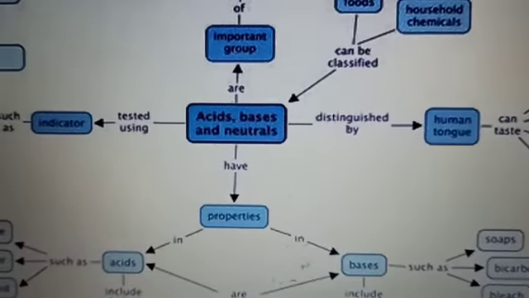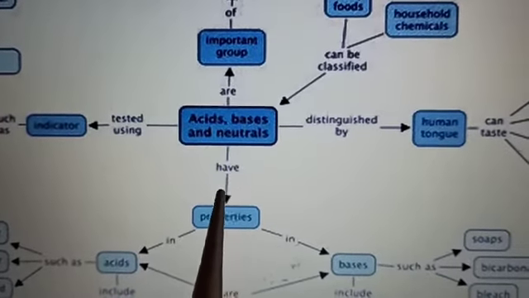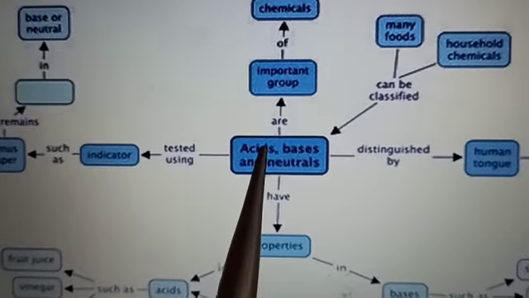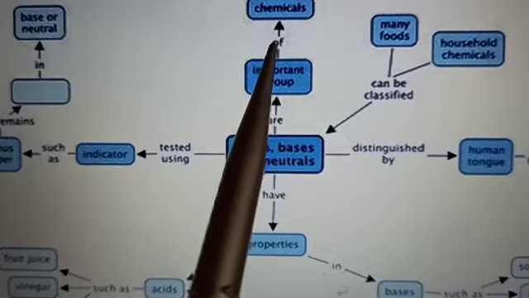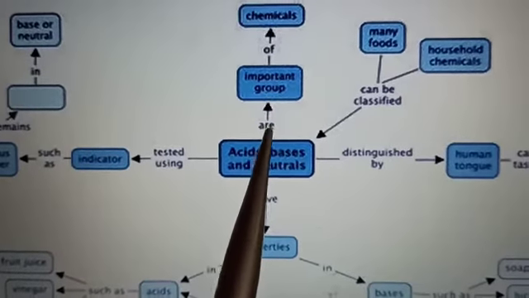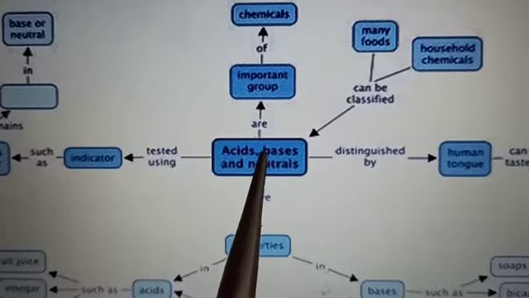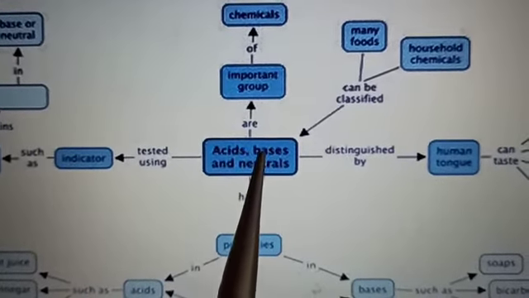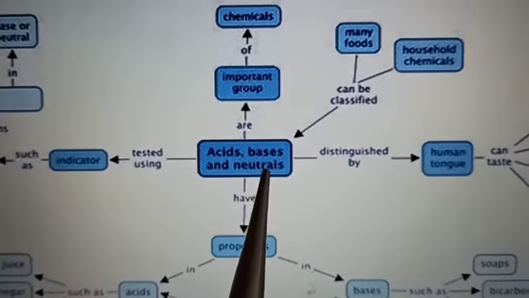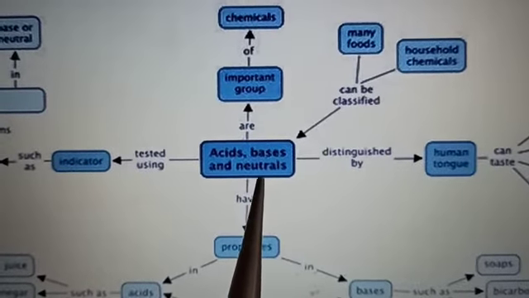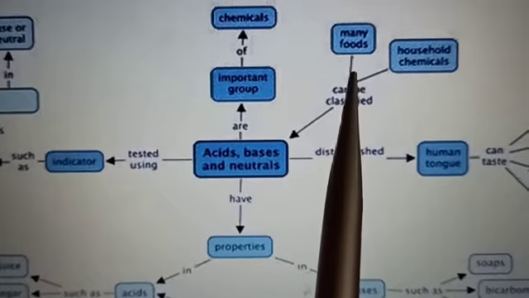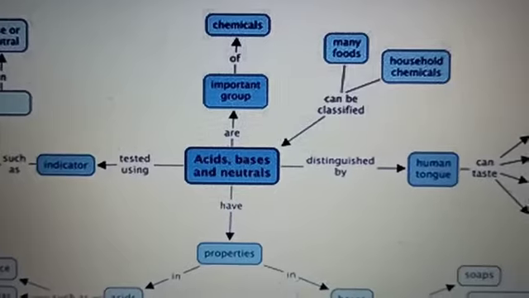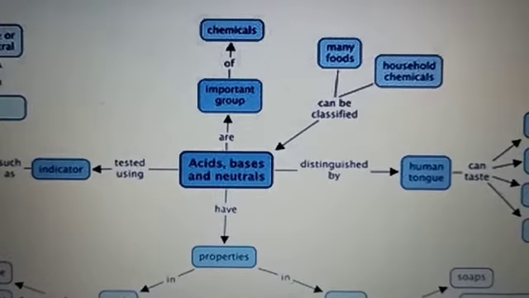See here, this is a chart and it is very interesting to learn in this way the acids, bases and neutrals. The chemicals of important groups are acids, bases and neutrals, right? Acids means acids, bases means bases, neutrals means neither acidic nor basic, right? Many food items and household items have acids, bases or neutrals.